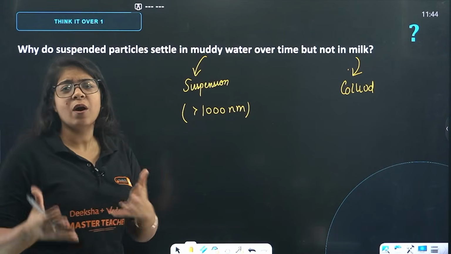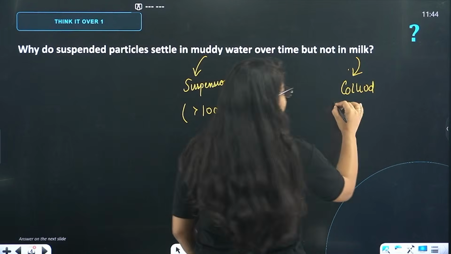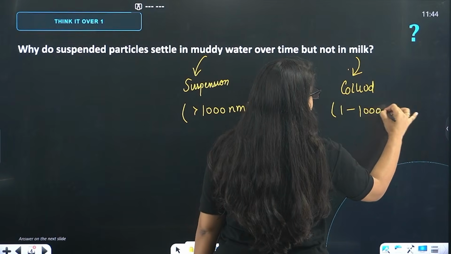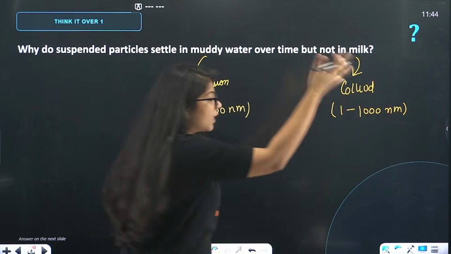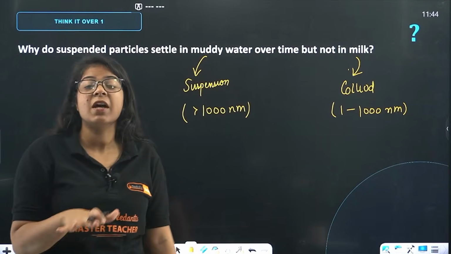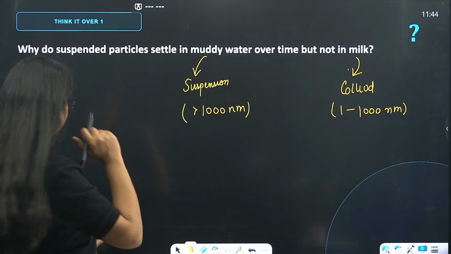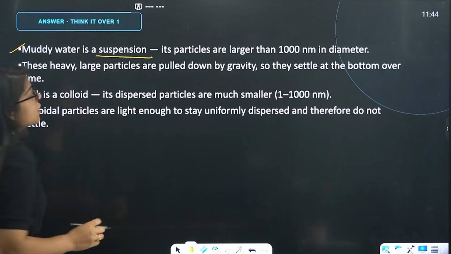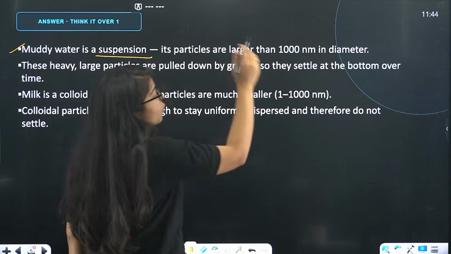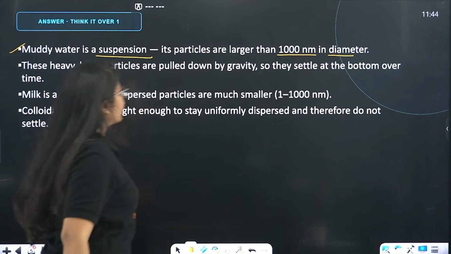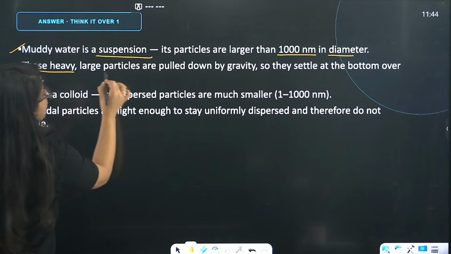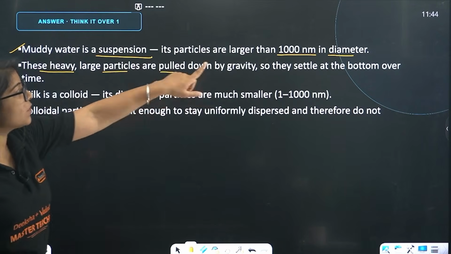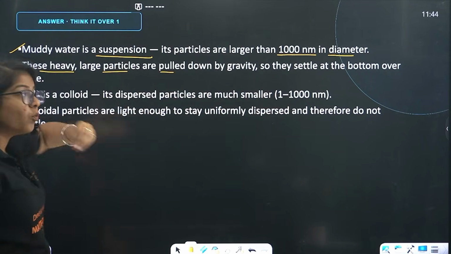These colloidal particles are, however, not that heavy. They are somewhere between 1 to 1000 nanometers, so they will not settle down under the influence of gravity. That is the exact reason. Muddy water is a suspension. Its particles are larger than 1000 nanometers in diameter. These heavy, large particles are pulled down by gravity, so they settle at the bottom over time.